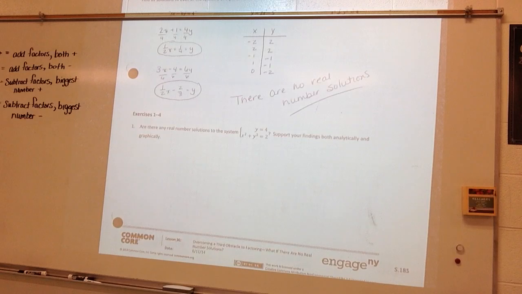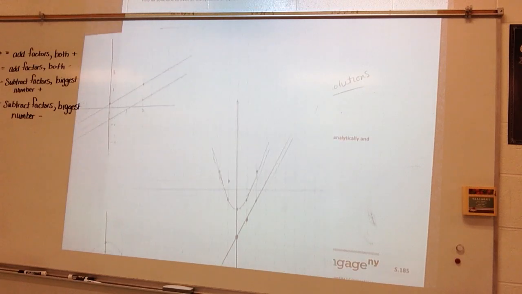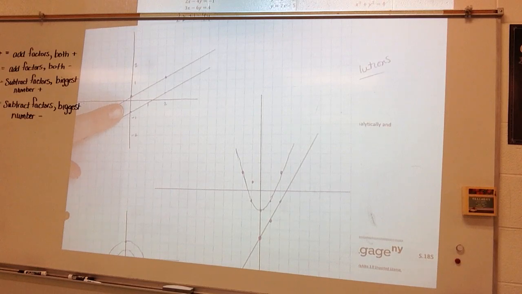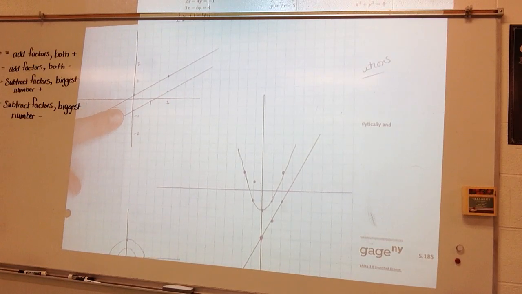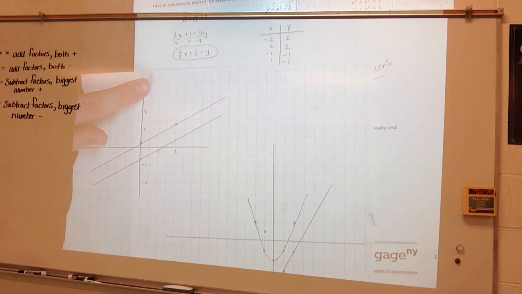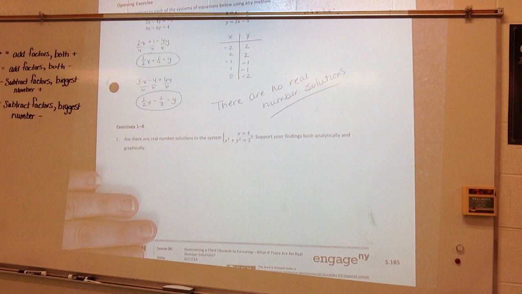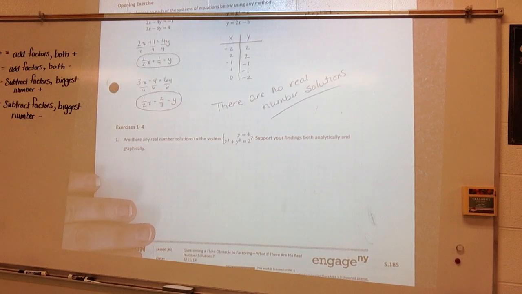Okay, so why do these not have real number solutions? Well, in this case, the lines never intersect. They are parallel lines. Once again, I know that by the slope of my lines, parallel lines have the same slope. All right? We could use an algebraic approach, solving the systems of equations. If I solve the systems of equations, we're going to get a false statement at the end. And when you get a false statement, then you know that there is no solution.